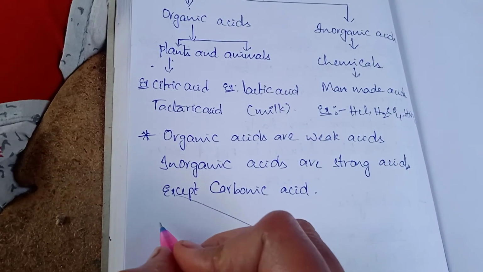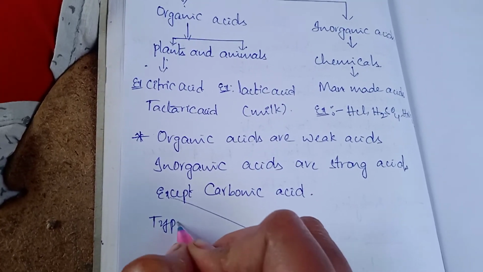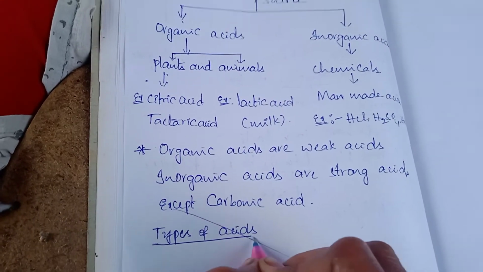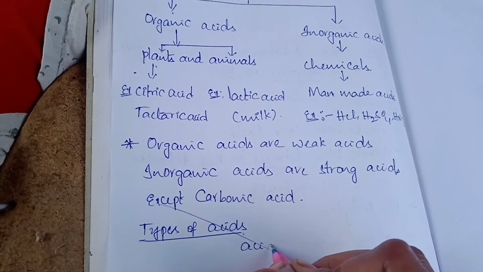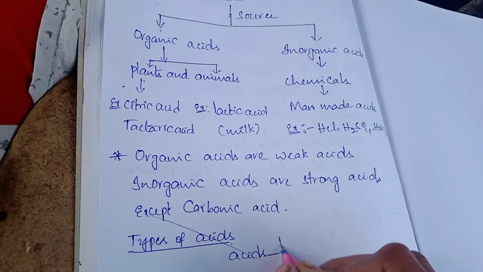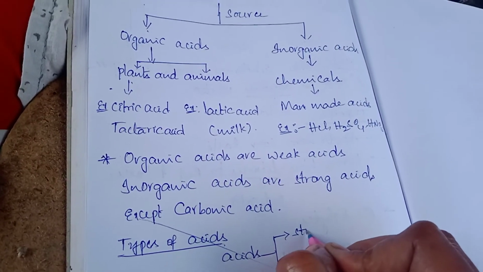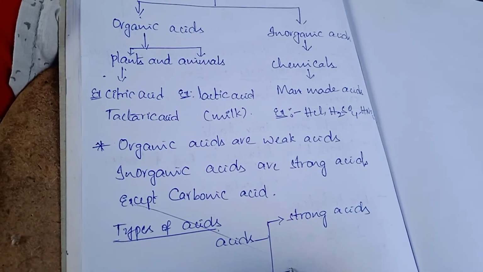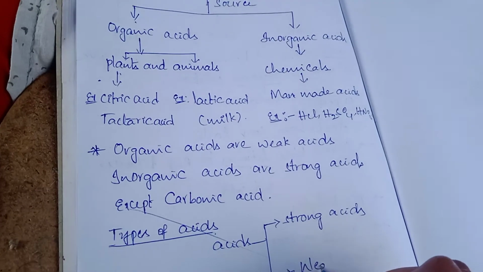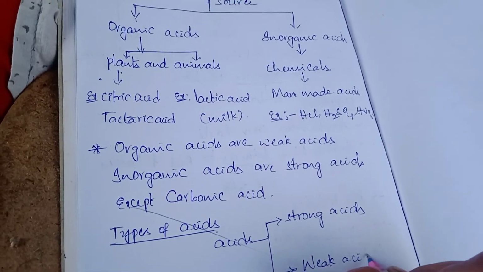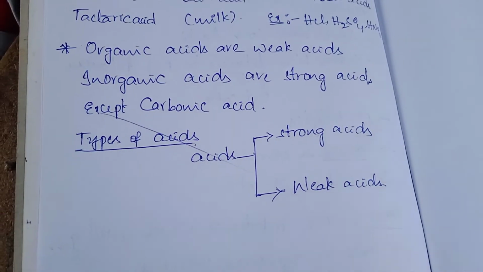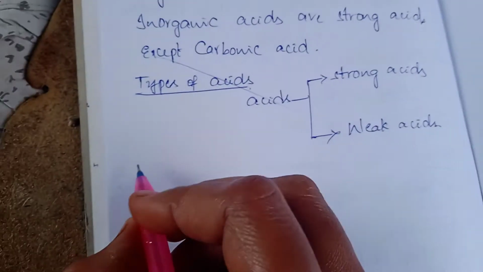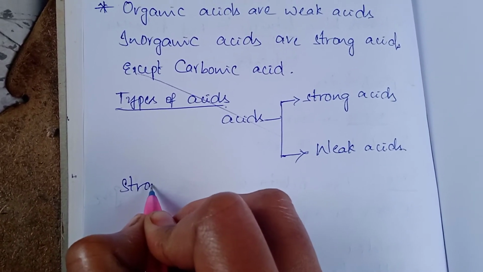Now, based on strength, acids are classified into two types: strong acids and weak acids. So based on ionization, acids are classified into strong acids and weak acids.